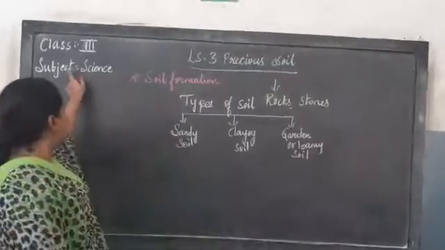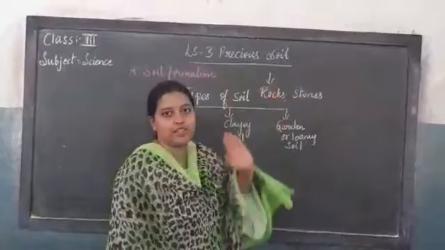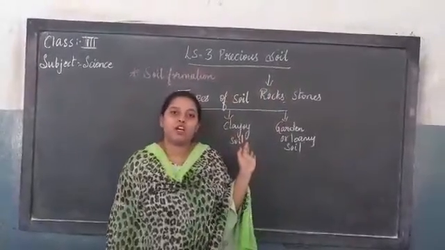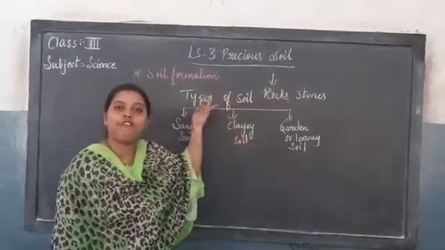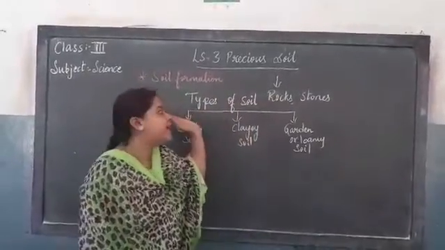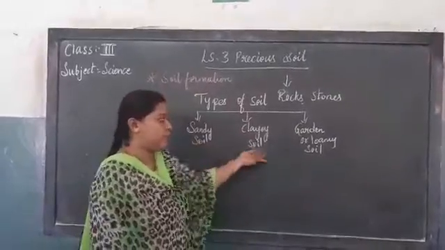Okay children, class 3, subject science. Today's new lesson is lesson number 3, Precious Soil. In this lesson you are going to study what is soil, how soil is formed, soil formation, and types of soil. How many types of soil do we have? There are 3 types.